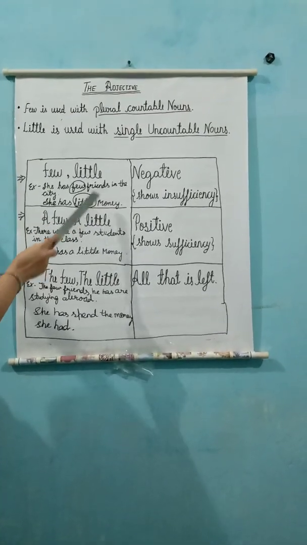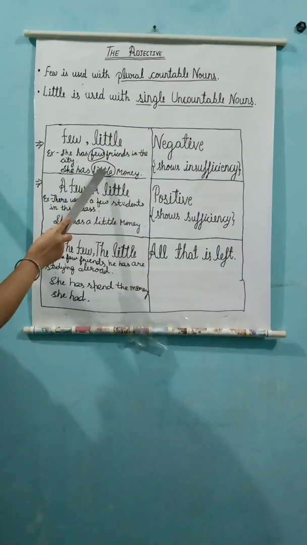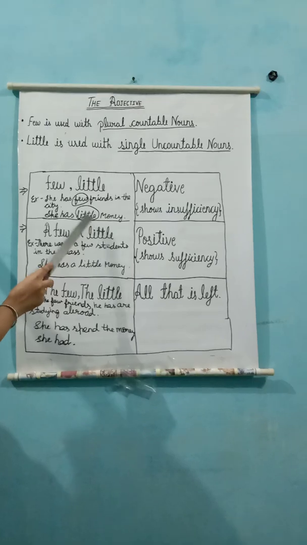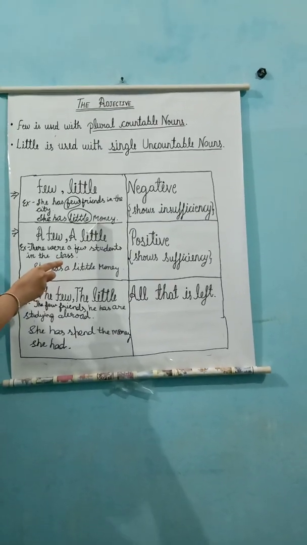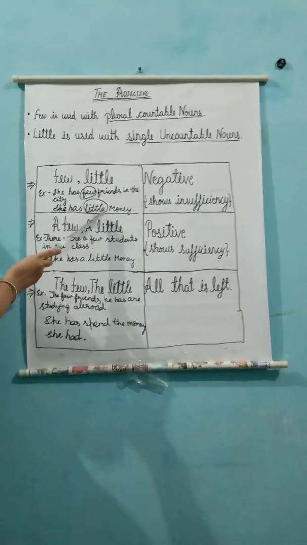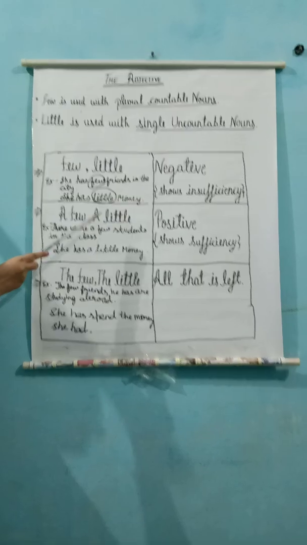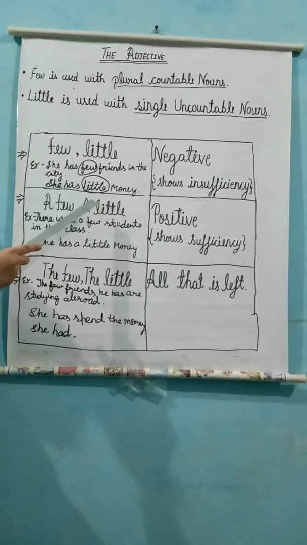The word little is used with a single uncountable noun. Here the word money is an uncountable noun. She has little money. She has money but in a small amount, which is insufficient for her.